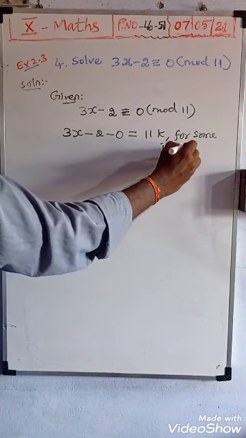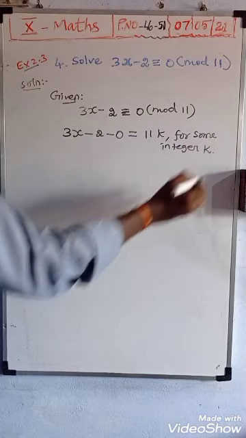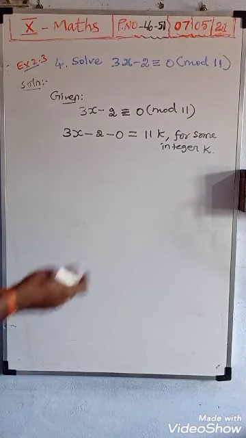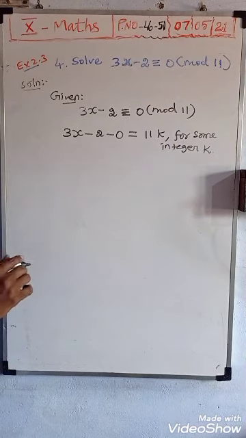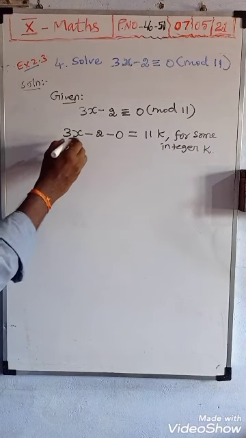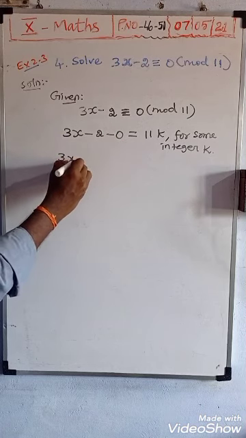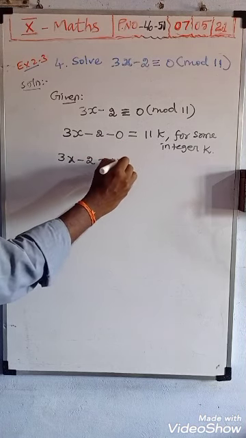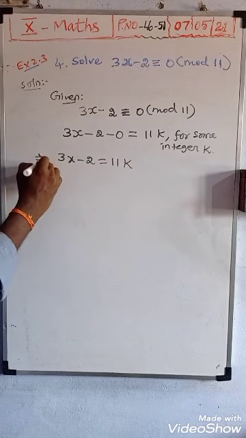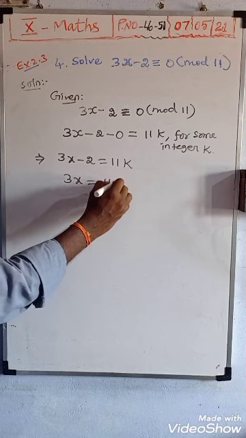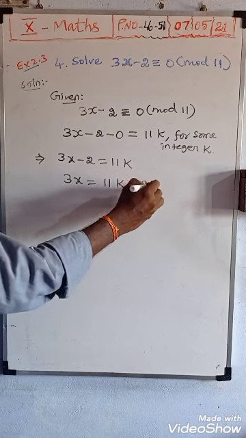Only one variable, such as n, you can use. Suppose here, since it is solve, you use k. It is your wish, you can use any variable. So for some integer k, 3x minus 2 minus 0 is just 2, so 3x minus 2 is equal to 11k. Next step, you need the value of x, so 3x is equal to 11k minus 2, that's why we go plus 2.